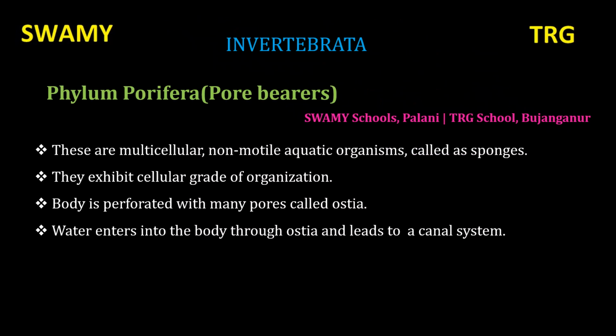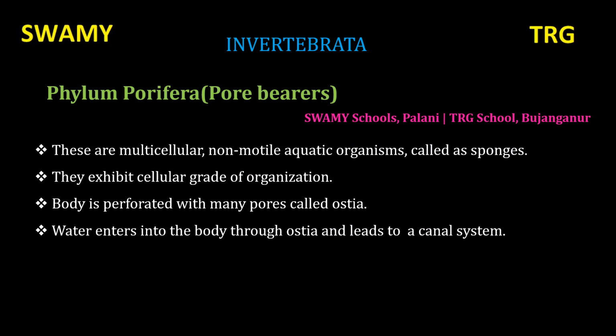Invertebrata are the animals which do not have a backbone. They are divided into 9 phyla: Porifera, Coelenterata, Platyhelminthes, Aschelminthes, Annelida, Arthropoda, Mollusca, Echinodermata and Hemichordata.